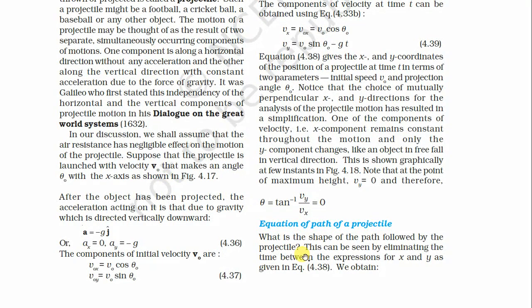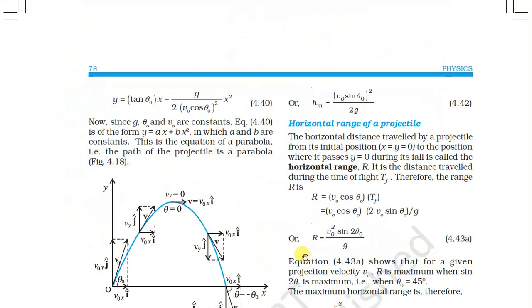Now see the equation of the path of the projectile. What is the shape of the path followed by the projectile? This can be seen by eliminating the time between the expressions for x and y given in the equations. So y equals tan theta 0 into x minus g upon 2 v0 cos theta 0 whole square into x square.